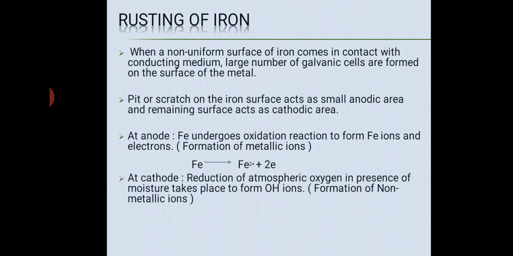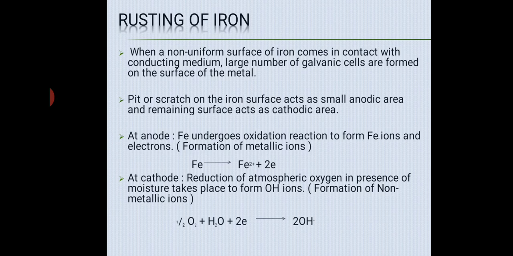Next, at the cathode, reduction of atmospheric oxygen in the presence of moisture takes place to form OH- ions, formation of non-metallic ions. When we are explaining with an example, we can write only one general reaction, instead of writing all the 4 possibilities. So here, half O2 plus H2O plus 2 electrons gives 2 OH- ions. So at the anode we have metallic ions and at the cathode we have non-metallic ions.